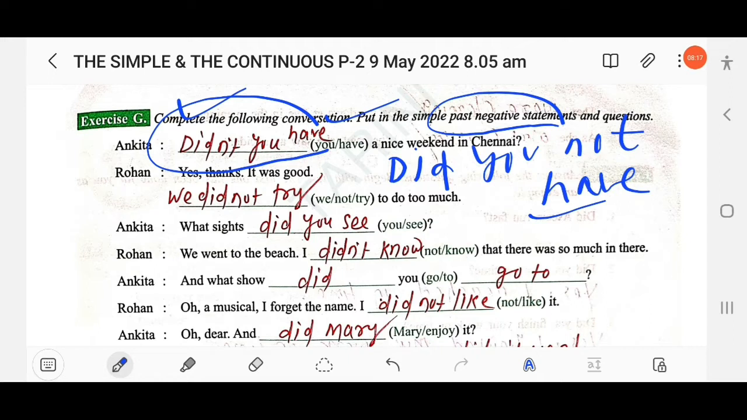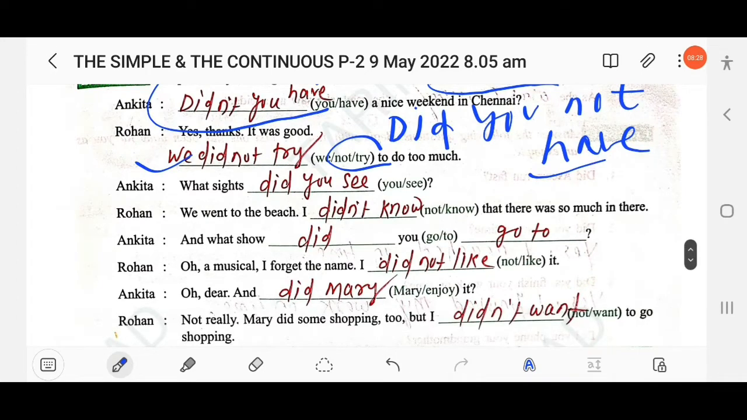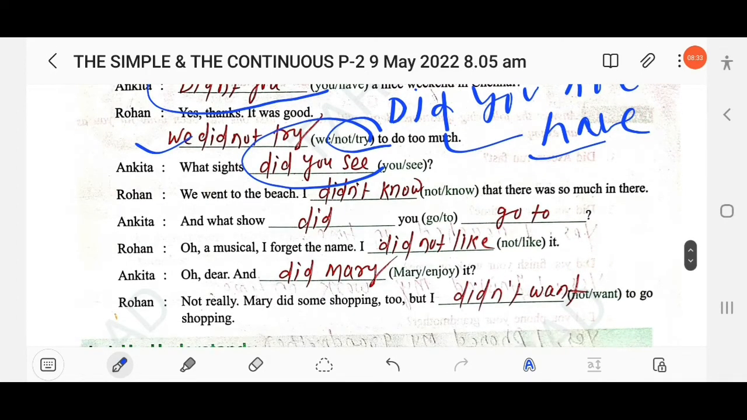The next, Rohan: "Yes, thanks. It was good. So dash to do too much." We did not try. Simple past. The next, Ankita: "What sights did you see?" The next, Rohan: "We went to the beach. I didn't know that there is so much in there." So here not know, so you have to just add here didn't know.